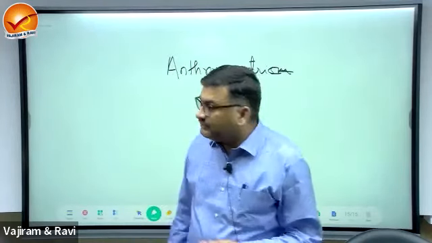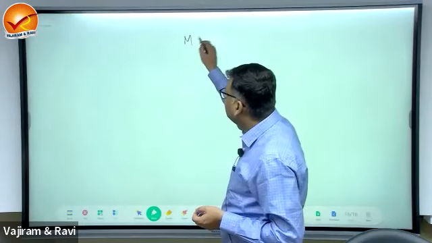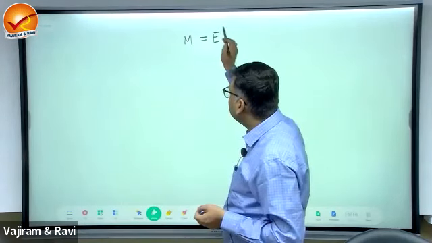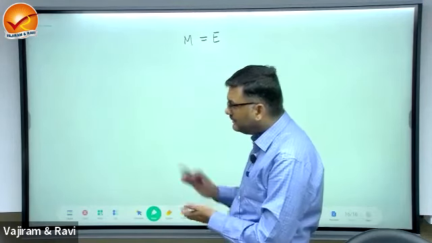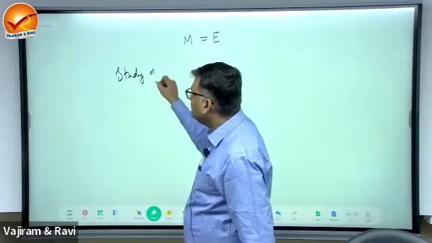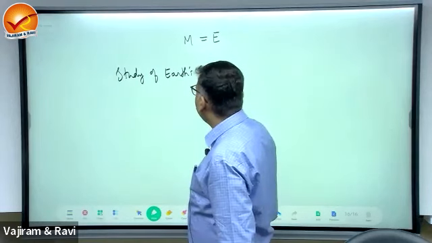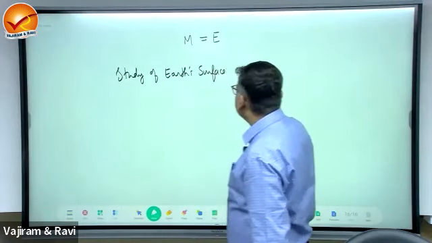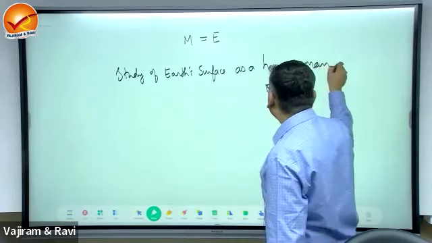Now, so we have a modern definition. So we have come here that man's geography is about understanding the relationship between man and environment. New definition is: geography is the study of Earth's surface as a home of man.